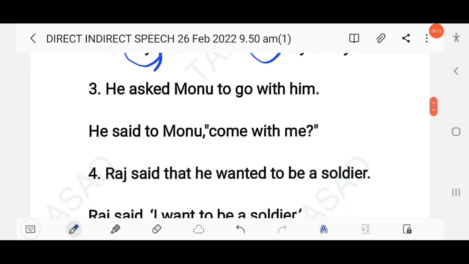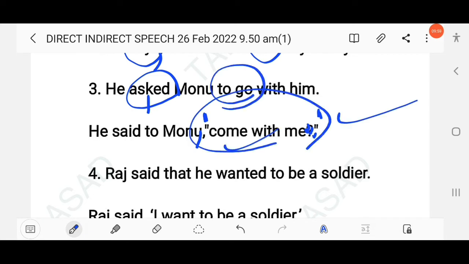The next question here: he asked Manu to go with him, right? So here you have to use: he said to Manu, comma, then come with me. Use a full stop. He said to Manu, come with me. That means he wanted to know whether he will come or not, right? As you know here the "to plus infinitive" structure is used, to plus go, to plus V1, right?